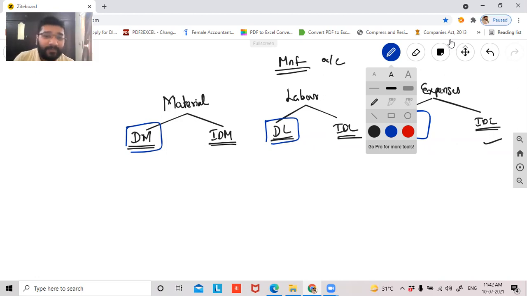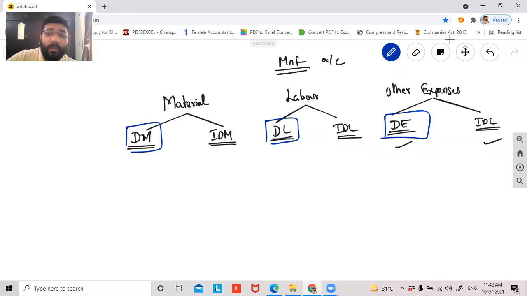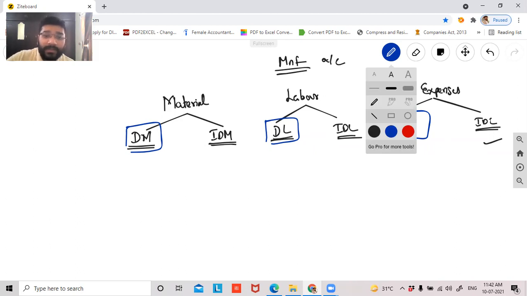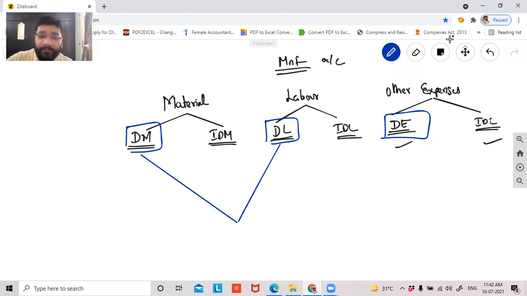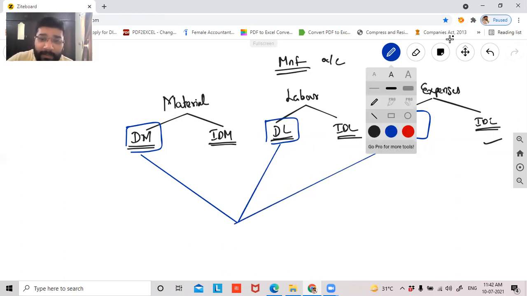Okay, sir. Now, guys, the ones I've marked in blue, that is direct material, direct labor, and your direct expenses. These three put together are called prime cost.